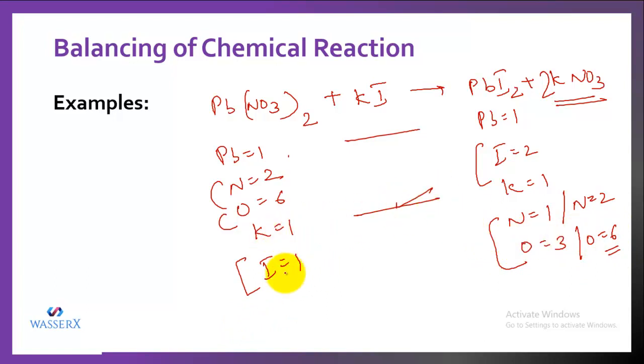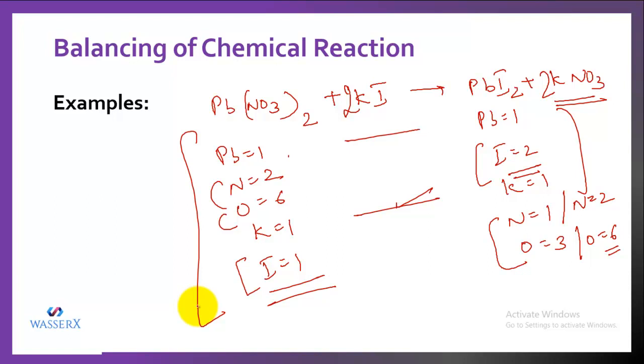Potassium was already balanced. Iodine is 1 on this side and 2 on this side, so let us put 2 on this side. So it becomes 2KI. But initially K was 1 in both cases, and before putting this 2, the K got unbalanced because here you put 2 and here it was still 1. So while you were balancing iodine, the potassium also automatically got balanced. Now the moles on the left hand side and right hand side are equal. So that means this is the balanced chemical reaction now.